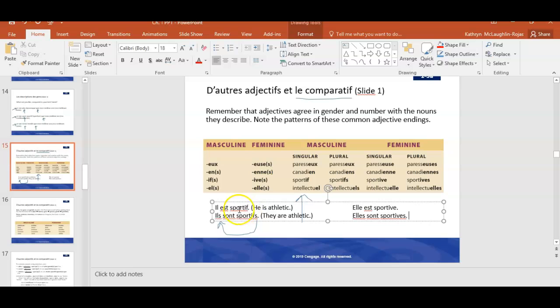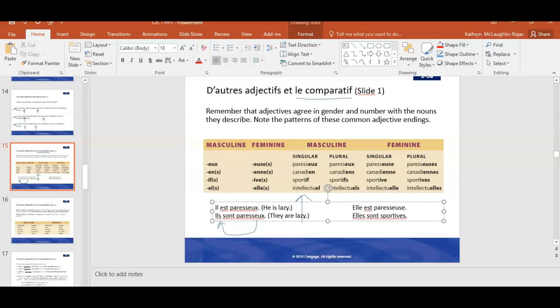Okay, so I can do the same thing with paresseux. Il est paresseux. He is lazy. Okay, I can say ils sont paresseux. It doesn't change. So that's an adjective that doesn't happen to change in form, even when it's plural. So they are lazy. Ils sont paresseux. Okay, she is lazy. Elle est paresseuse.